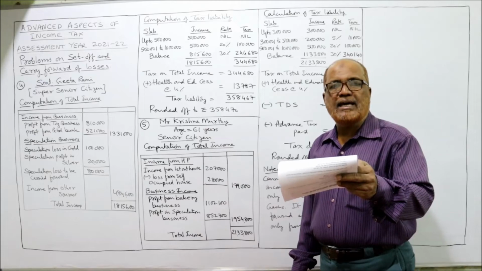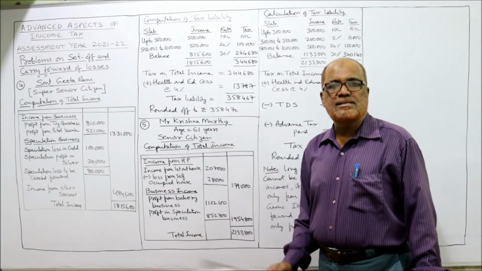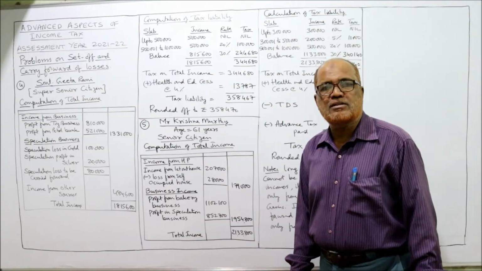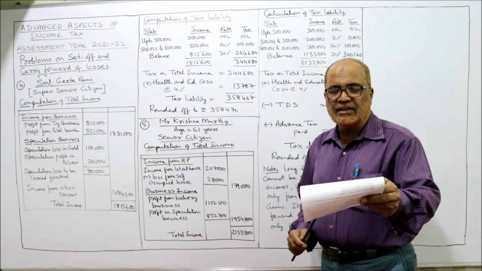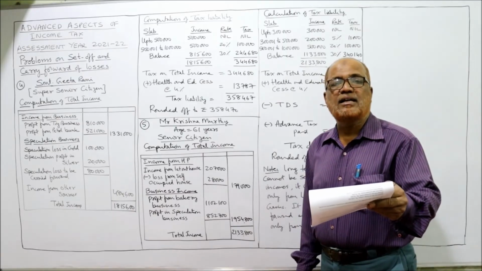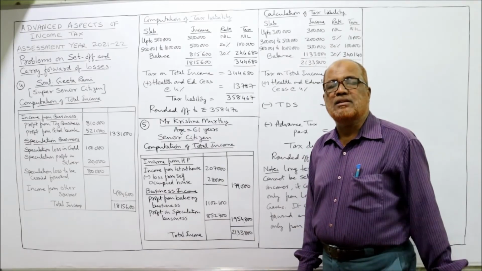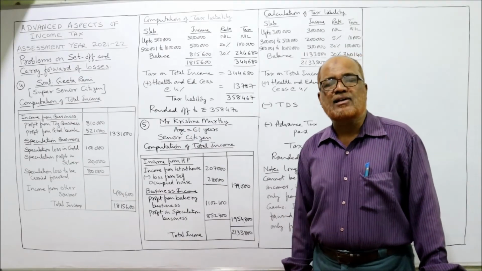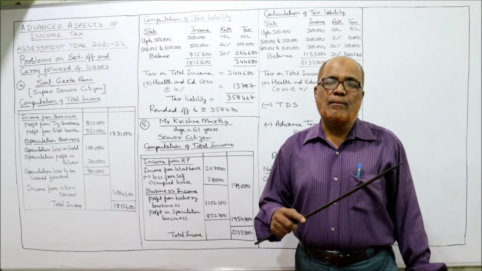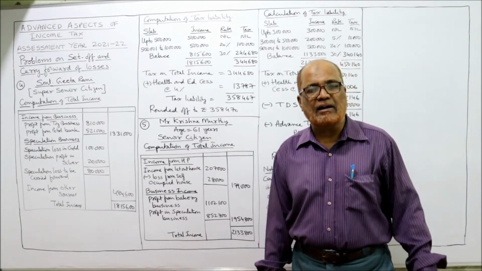Mr. Krishnamurthy, age 61 years. 61 years means senior citizen. 60 plus is senior citizen. Senior citizen basic exemption limit is 3 lakhs. He submitted the following particulars of income. Compute total income and tax liability if TDS, tax deducted at source, is 1,28,000 and advance tax paid is 2,60,000. So this TDS and advance tax will be deducted from tax liability. After calculating tax liability, we deduct TDS and advance tax.